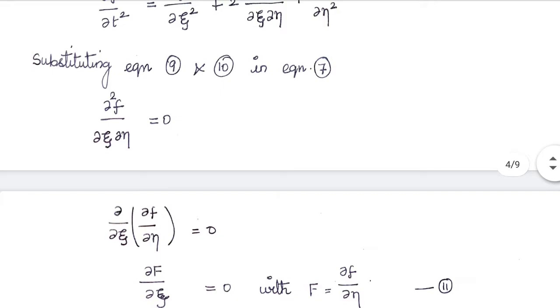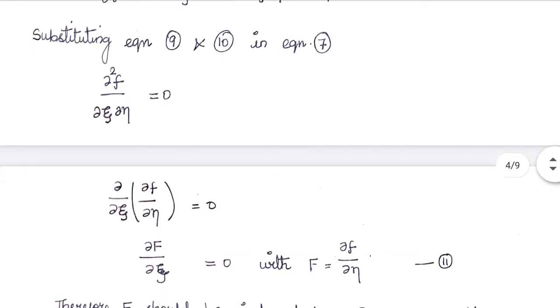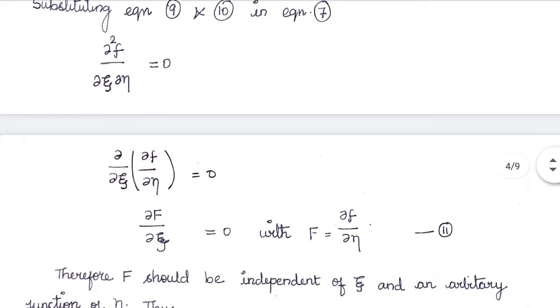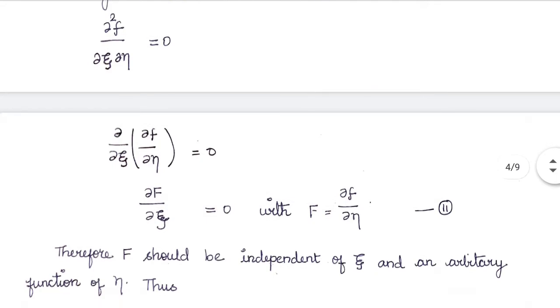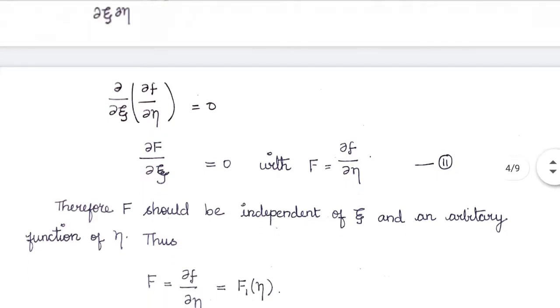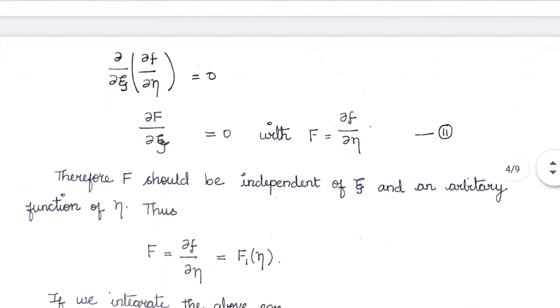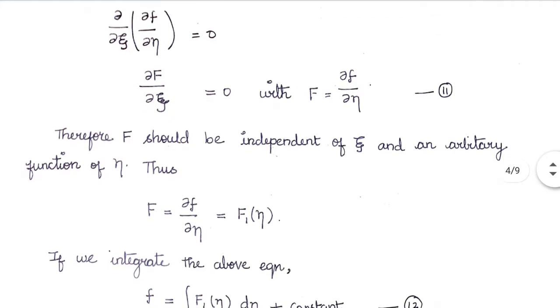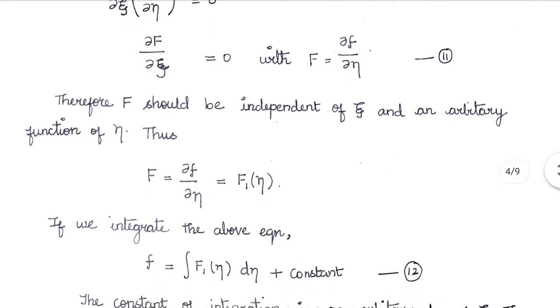Substituting and simplifying, we get ∂²f/∂xi∂eta equal to 0. So this can be split and written as ∂/∂xi of ∂f/∂eta equal to 0. So in place of ∂f/∂eta, we are writing capital F, or we can simply write ∂F/∂xi is equal to 0. From the above expression, we can easily find out F is independent of xi